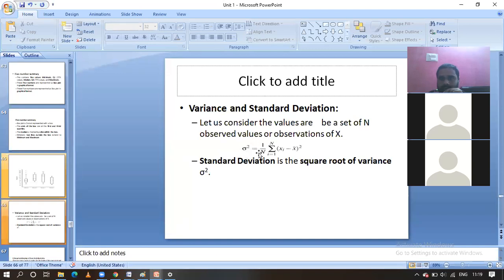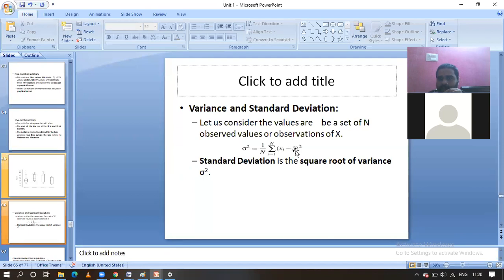Okay, this is the formula, guys. Variance, this is the formula: 1 by n, the summation of (xi minus x bar) whole squared, where x bar is the mean. Next, the square root of the variance gives the standard deviation. This is the variance formula, guys. Square root of this value gives the standard deviation. Here n is the number of observations, xi is the individual value, and x bar is the mean of all the values.